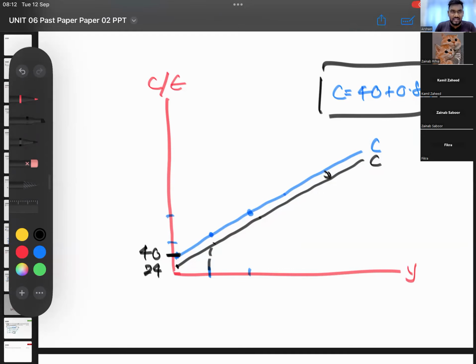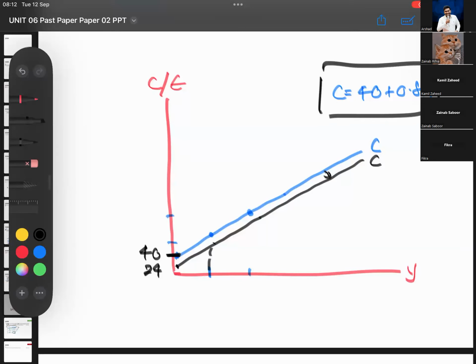Is that okay or not okay? Can we consider C equals Y? Not needed. You don't have to draw the Y equals E dotted line also here, guys. As long as you can properly draw the consumption curve, I think that's okay.